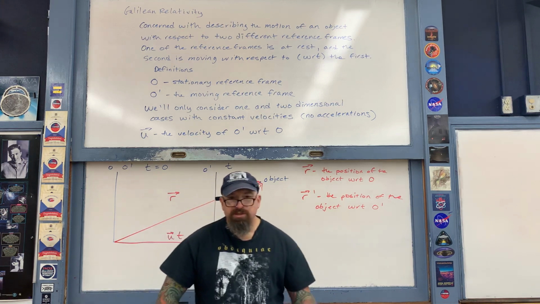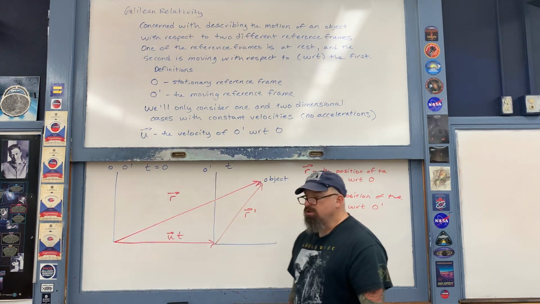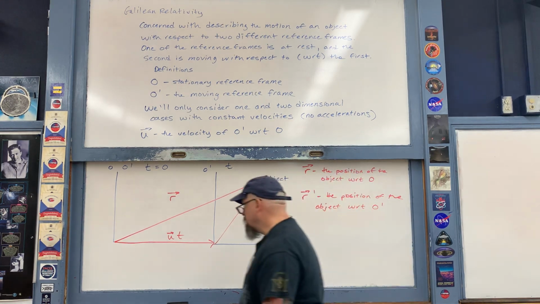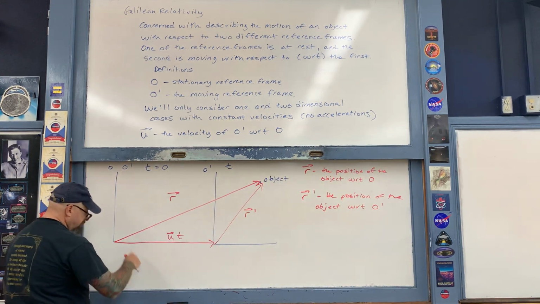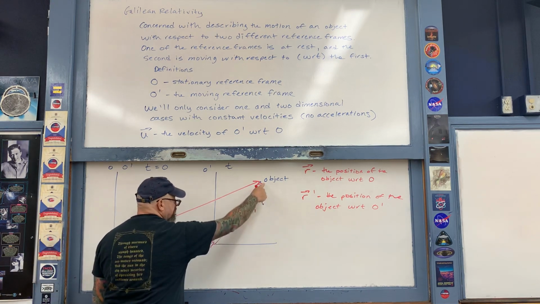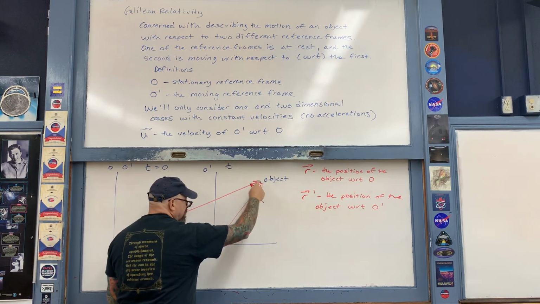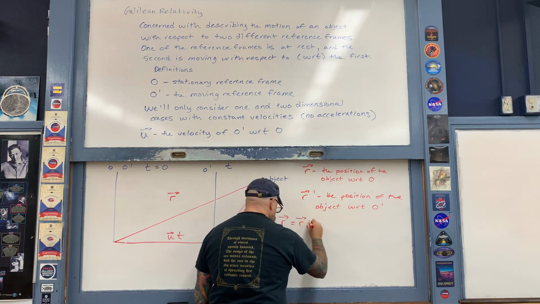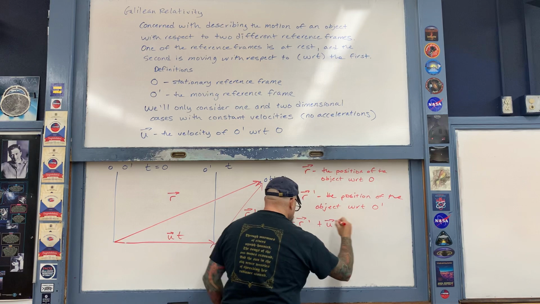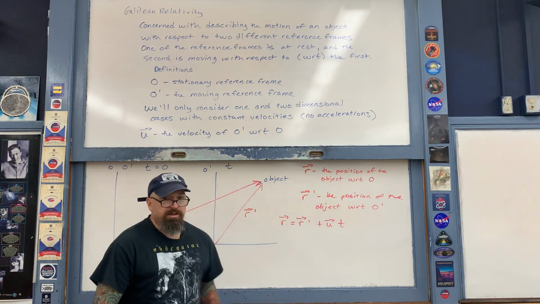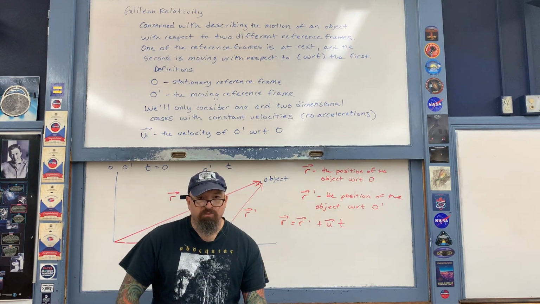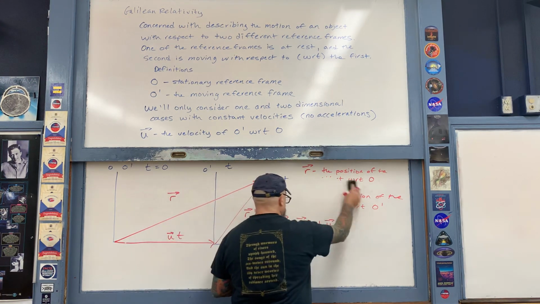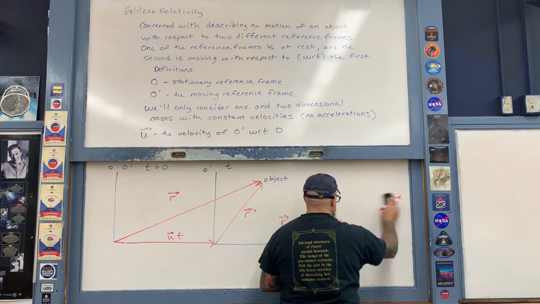And now, using the tail-to-tip method of vector addition, I can now relate the vectors on this triangle together. Notice, for example, using the tail-to-tip method, that ut plus r prime is equal to r. We usually write the expression, however, like this: r equals r prime plus ut. This expression right here is the first of what is referred to as the Galilean transformation.